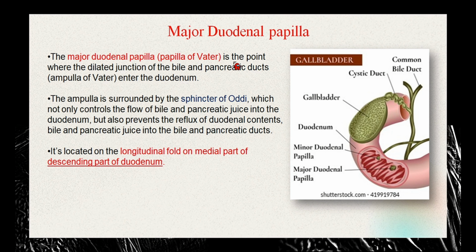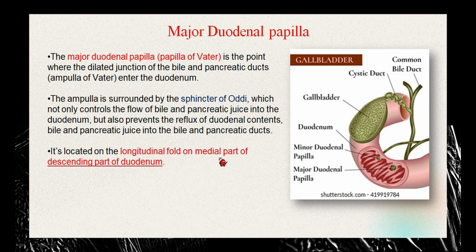The major duodenal papilla, or the papilla of Vater as we commonly call it, is the point on the intestine where the dilated junction of the bile and pancreatic ducts, the ampulla of Vater, enters the duodenum. So see, this is the common bile duct, and this is the major duodenal papilla. It is the opening of the pancreatic and bile duct into the duodenum. The ampulla is surrounded by the sphincter of Oddi, which not only controls the flow of bile and pancreatic juice into the duodenum, but also prevents the reflux of duodenal contents back into the bile and pancreatic ducts. So where is it located?